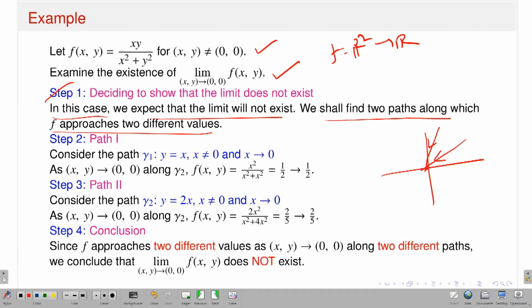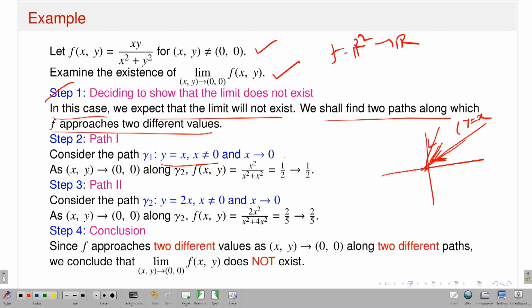So what am I doing? Path 1: take y equal to x, x non-zero, so I am approaching 0 in this direction, along the line y equals x. Let's see what value the function approaches. This is my path gamma 1, y equals x with x non-zero and x approaching 0.